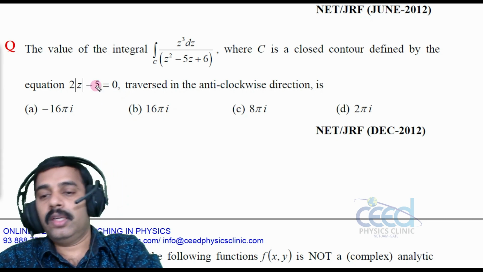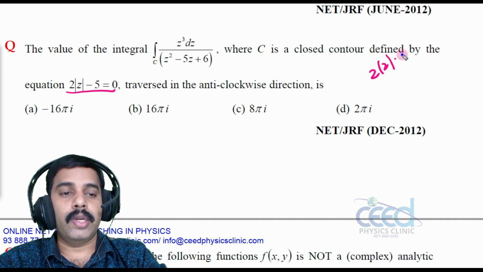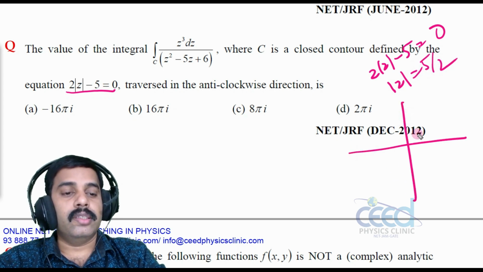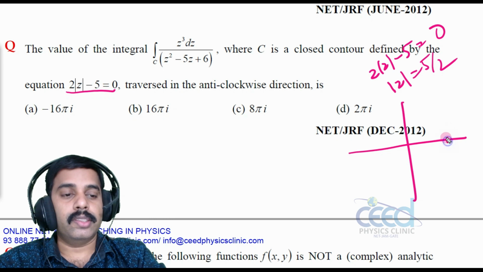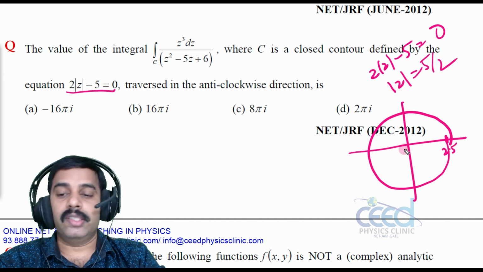Let us define this contour first: mod z is 5 by 2, that is 2.5. So the radius is 5 by 2, and within this circle the function is analytic except at its poles.